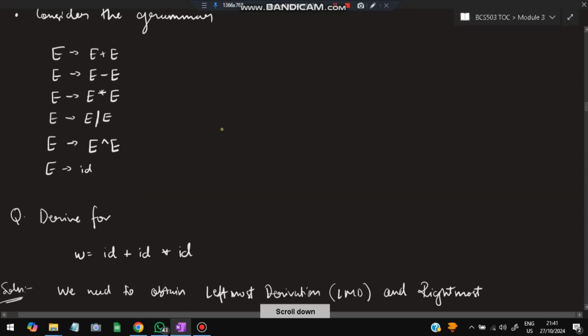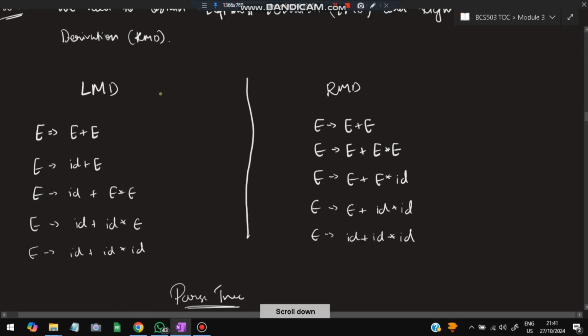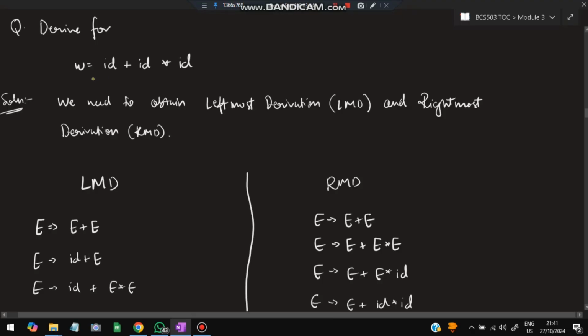So the question can be as follows. This is a previous question, a very important one. W is equal to ID plus ID star ID. Now we need to obtain the leftmost derivation, which is LMD, and the rightmost derivation, which is RMD. So what do you mean by LMD and RMD? In LMD, we'll be starting from the left.